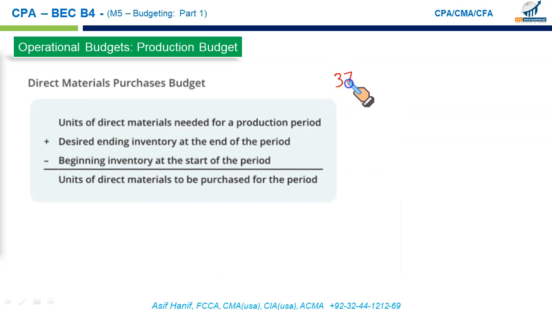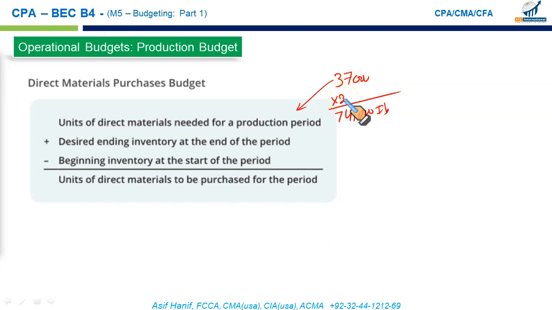Let's say in the month of June, this is what we plan to produce. Units of direct material needed for production, 37,000. And let's say each unit requires 2 pounds of material, and then this will be 74,000 pounds. That is what you call the material required for production. 37,000 units are to be produced.